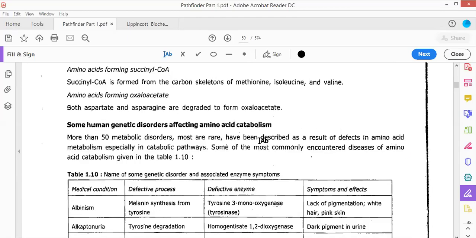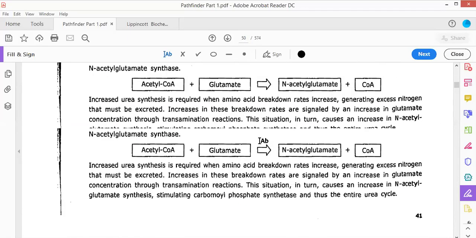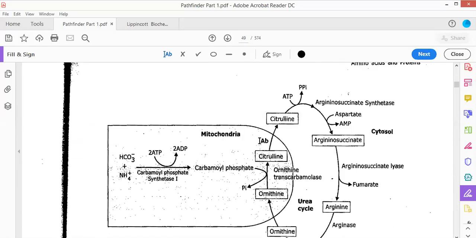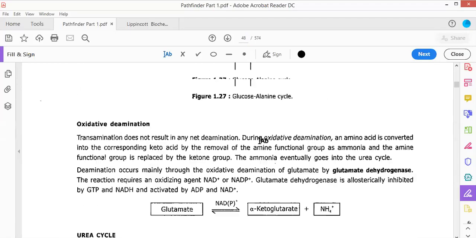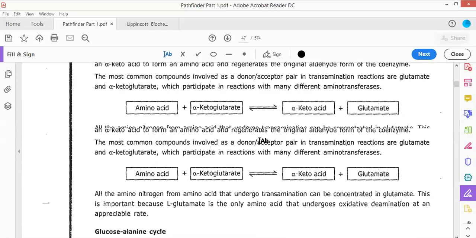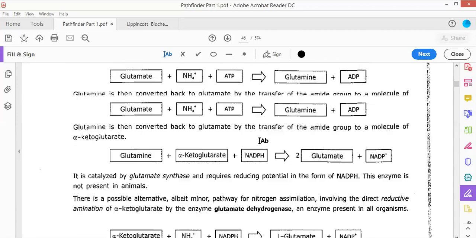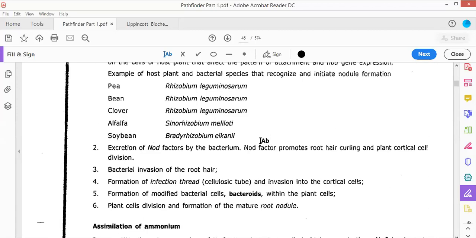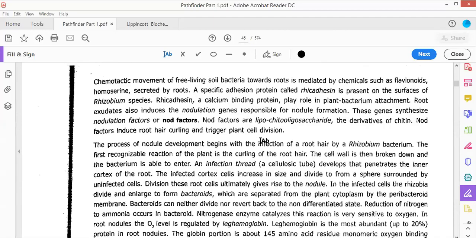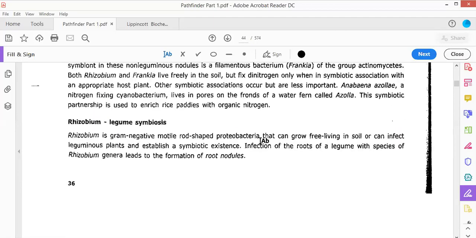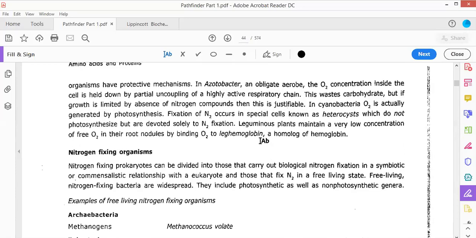So please keep on revising, as these steps involve all the different types of reactions. At least keep revising those reactions. Read the entire nitrogen fixation so that we can discuss it tomorrow at the same timing of 8 o'clock. I'm concluding my class here so that you can revise it.